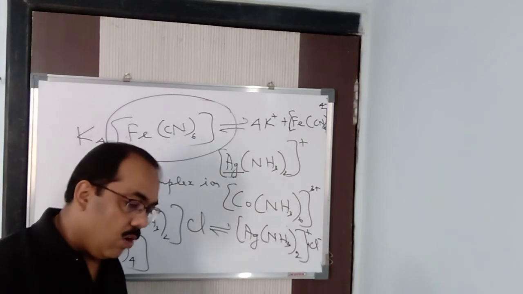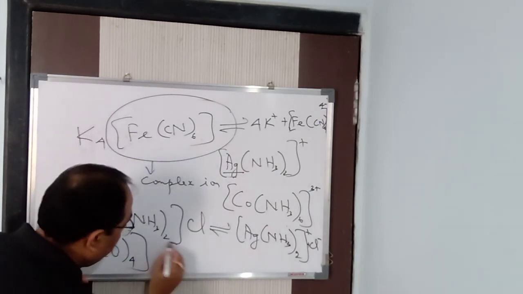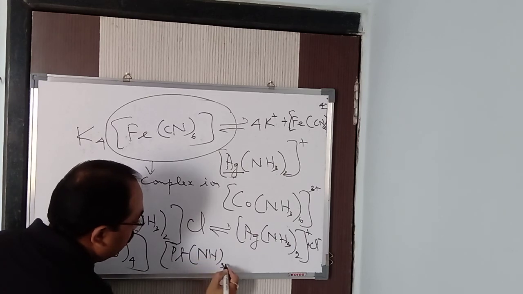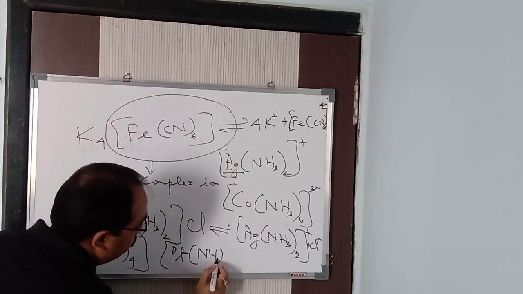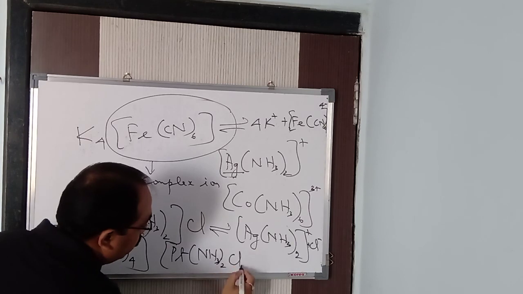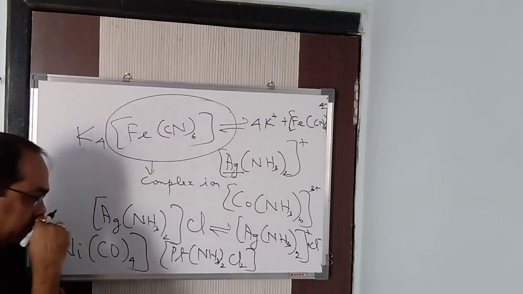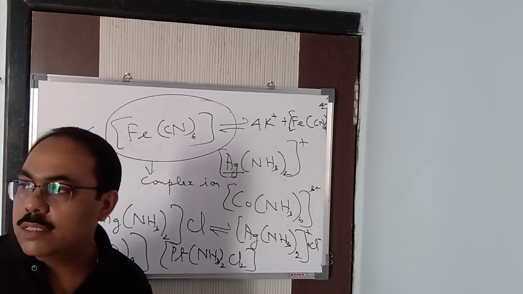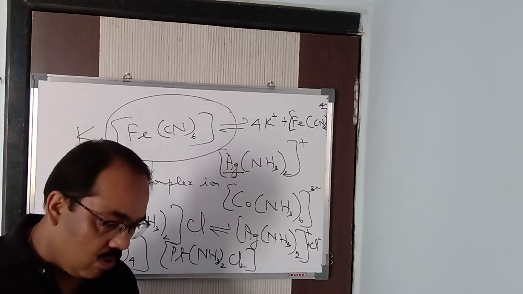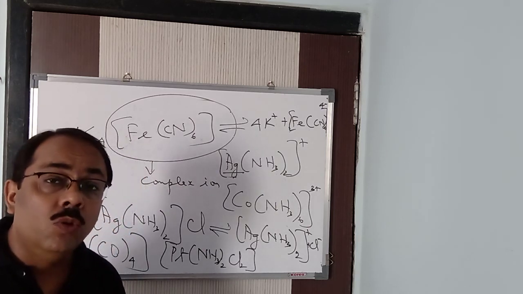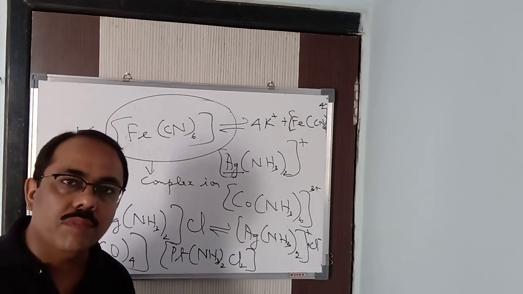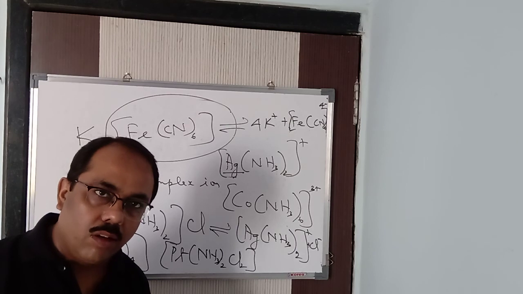Or we can also have Pt(NH3) whole twice Cl2. So it also comes under neutral complex, we can say that. Pt(NH3) whole twice Cl2 also comes under neutral complex. Okay, thank you.